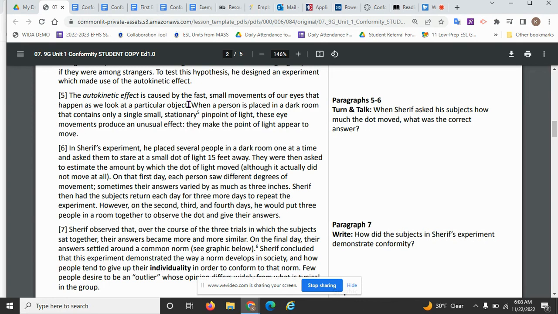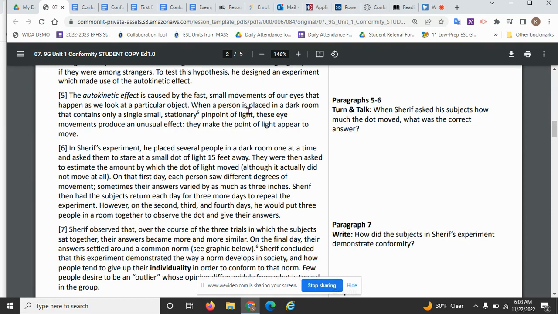Okay, and then he goes on to be more specific for his experiment. "When a person is placed in a dark room that contains only a single stationary pinpoint of light," okay, there's why something happens.